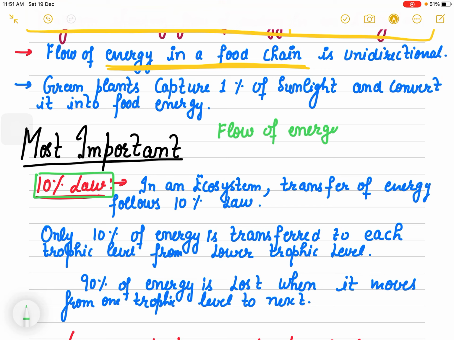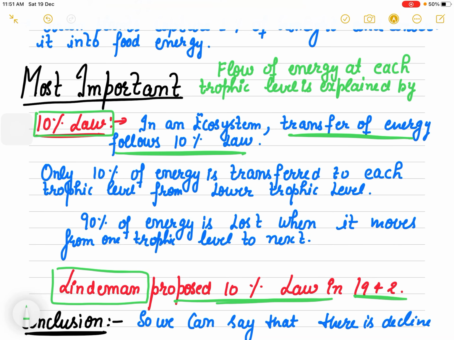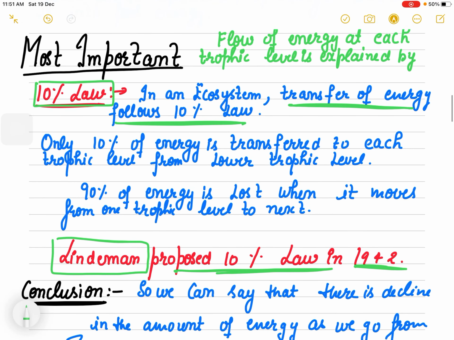Flow of energy at each trophic level is explained by the 10% law. In an ecosystem, during transfer of energy we always follow this 10% law. The scientist Lindemann proposed the 10% law in 1942.